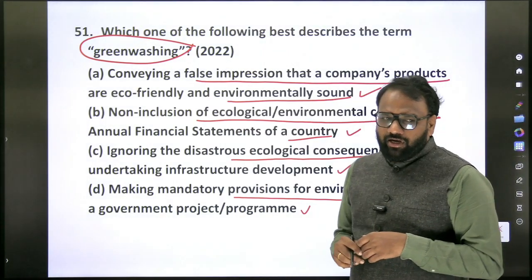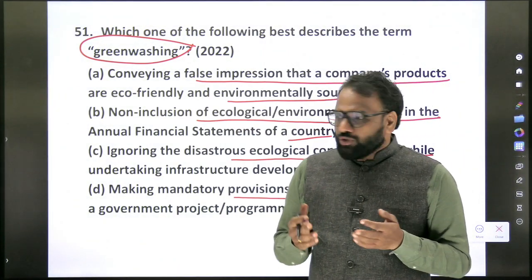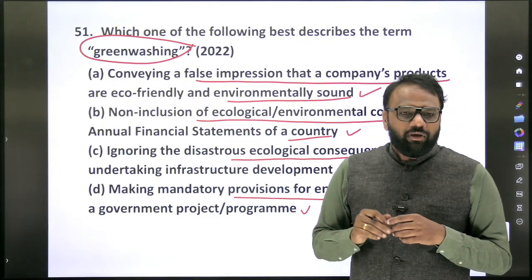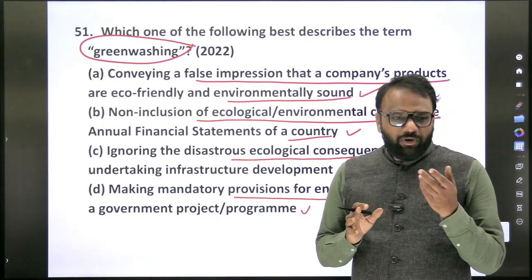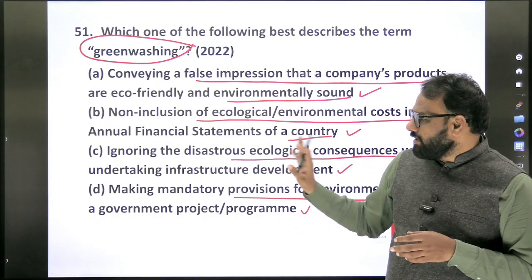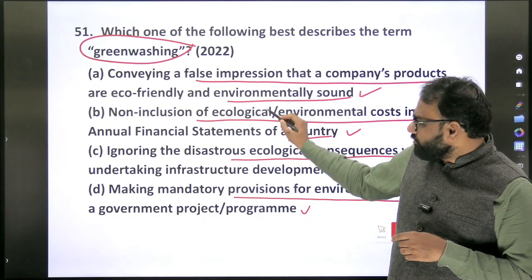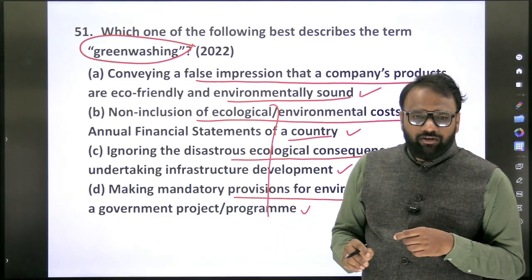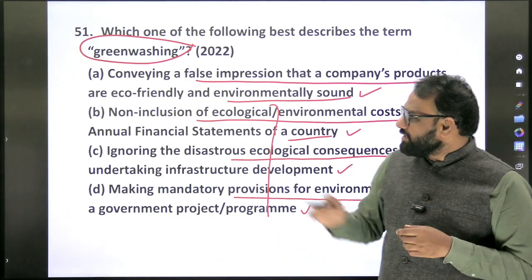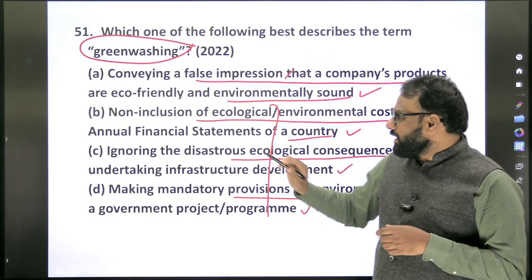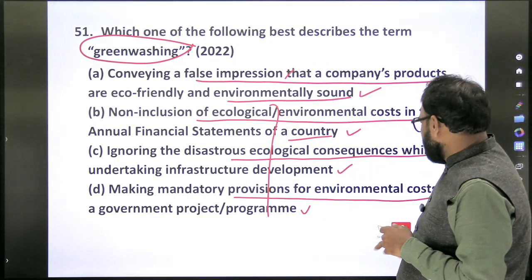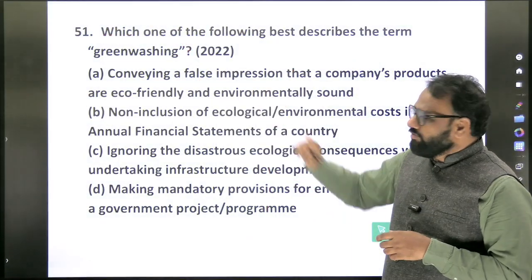Here again it depends upon intuition. Personally I will not be able to eliminate any of these statements. Sometimes based on the extremeness of the statements, we will be able to eliminate, but in this context it's not possible. All three statements somewhat convey the negative thing itself: non-inclusion, ignoring, making mandatory provisions. Again we cannot say with full confidence, but anyhow now we know about greenwashing.